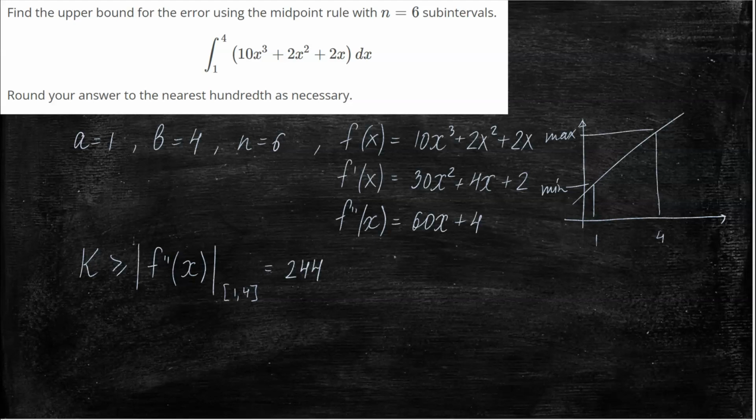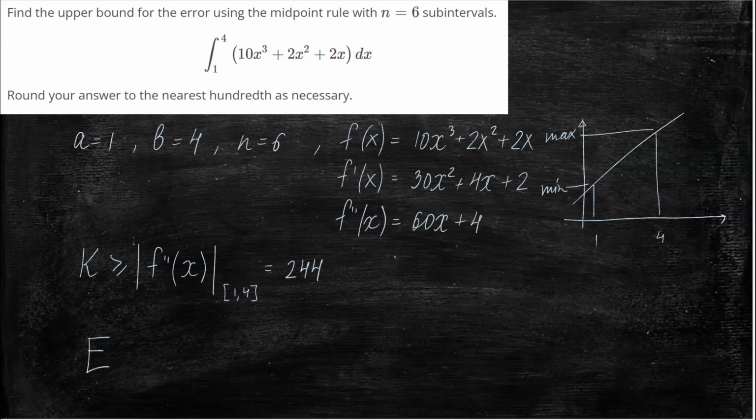So you can take k to be any number greater than 244. Sometimes, to make computations easier, we can just pick some round number, but if we want to be as accurate as possible, then we're going to have to pick the smallest k that it can be, which is 244. And now we're going to put it into the formula.